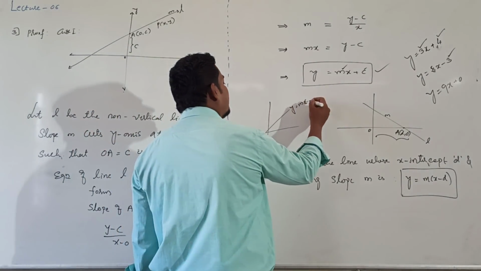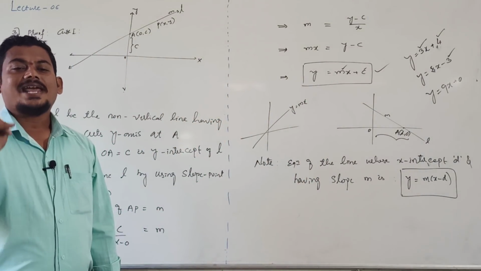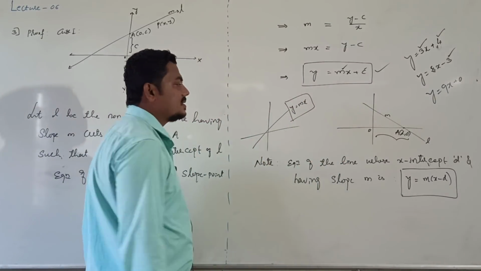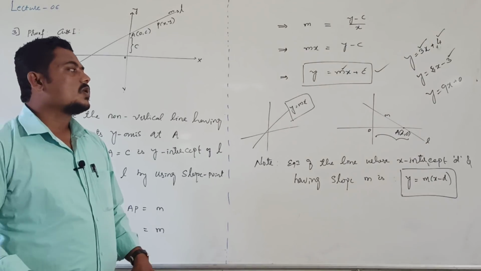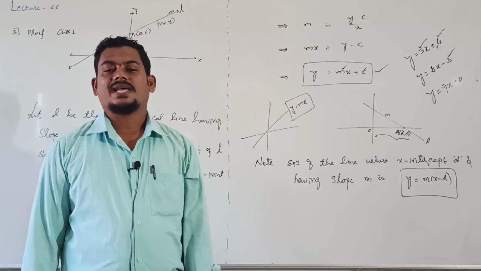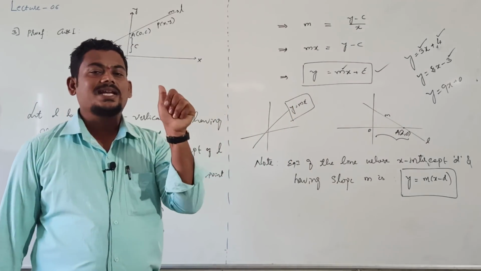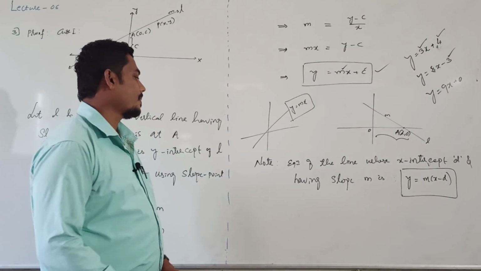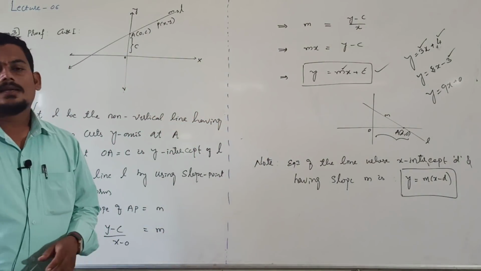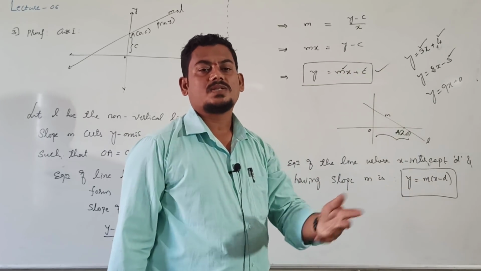Suppose the constant term c is not given, then clearly the line passes through the origin, and the equation is y equal to mx. If it does not pass through the origin, then it is like y equal to mx plus c, or y equal to m into (x minus d). If y equals mx, then clearly the straight line passes through the origin. Remember this point: if c is absent, then the line passes through the origin.